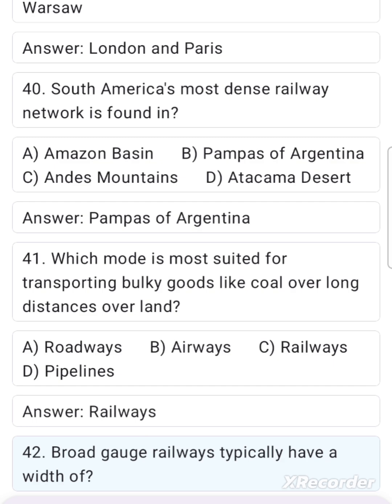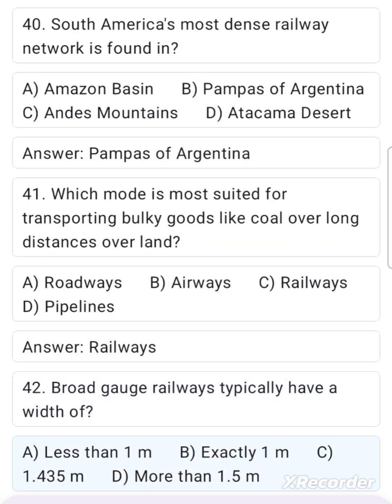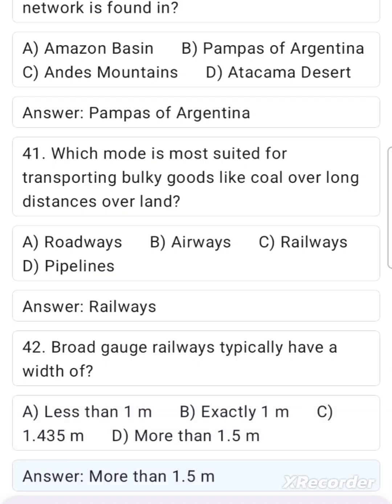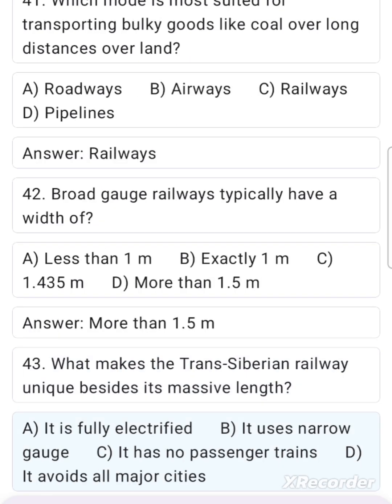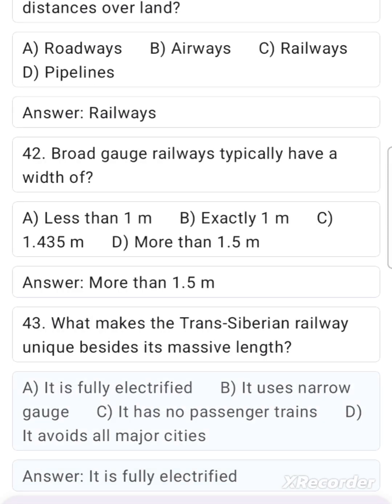42. Broad gauge railways typically have a width of A. Less than 1 meter. B. Exactly 1 meter. C. 1.435 meters. D. More than 1.5 meters. Answer: More than 1.5 meters. 43. What makes the Trans-Siberian Railway unique besides its massive length? A. It is fully electrified. B. It uses narrow gauge. C. It has no passenger trains. D. It avoids all major cities. Answer: It is fully electrified.